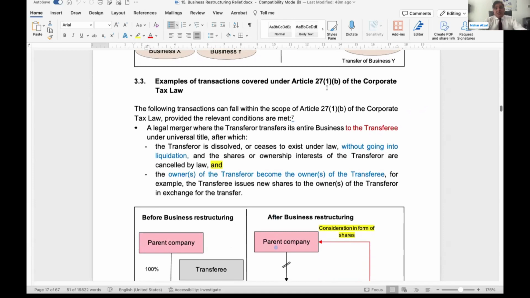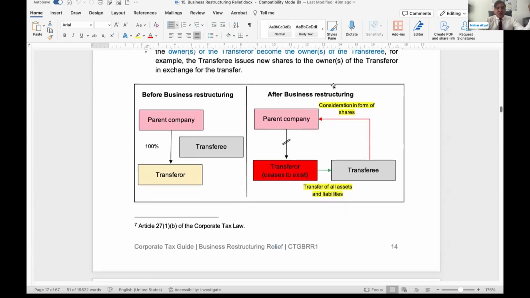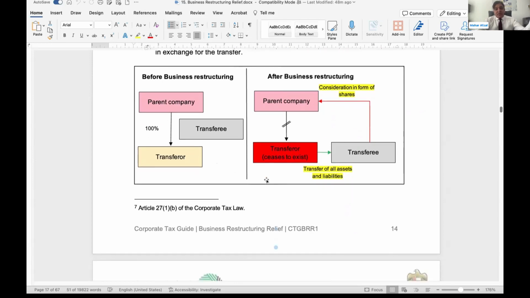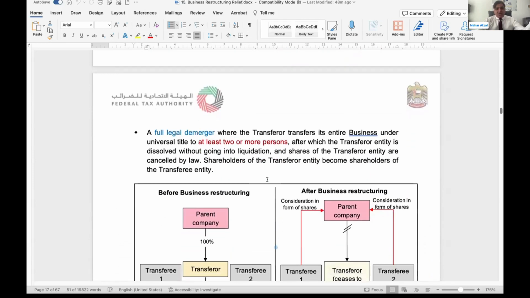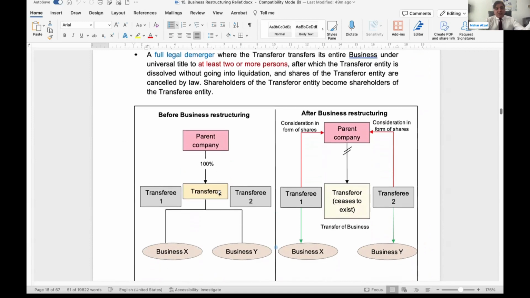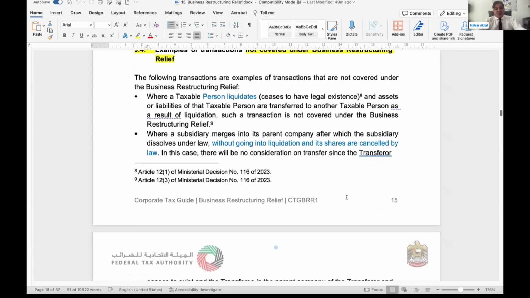Example where 27(1)(b), we have already discussed. Under 27(1)(b), the transferor will cease to exist. The entire business is being transferred, and the transferor can be one or more taxable persons. You can look into the example. The parent company transfers its business to this transferee, and the transferor ceases to exist. So yes, this will be considered business restructuring relief. In the same way, this parent company, the transferor, has transferred business to transferee 1 and 2, and this business itself ceases to exist. Yes, they can enjoy the business restructuring relief.